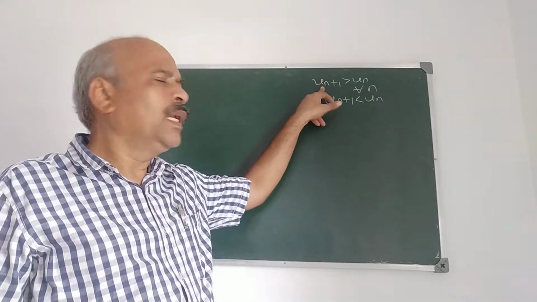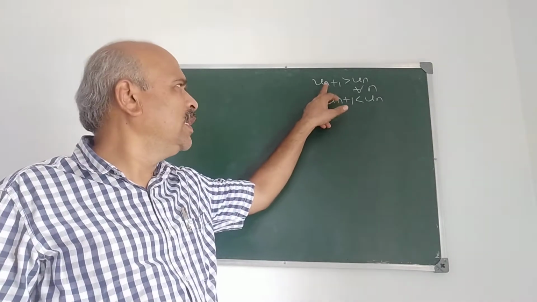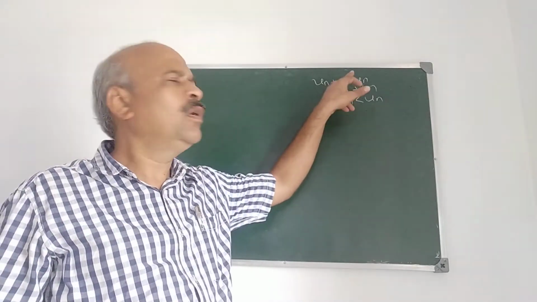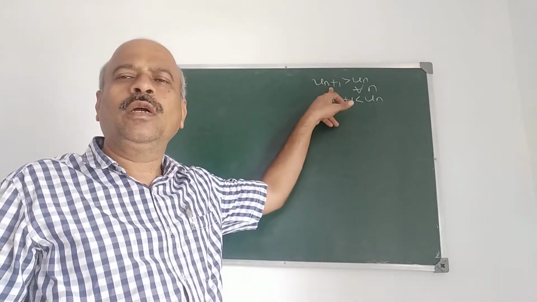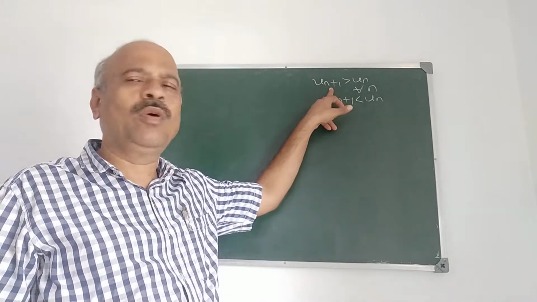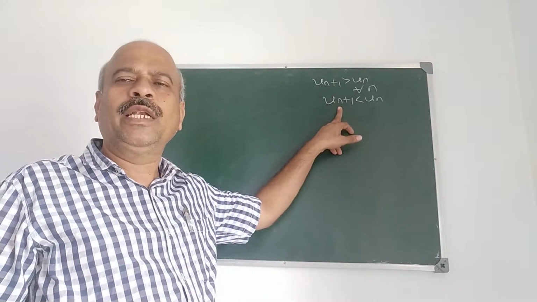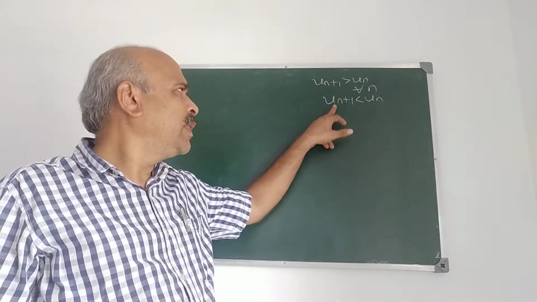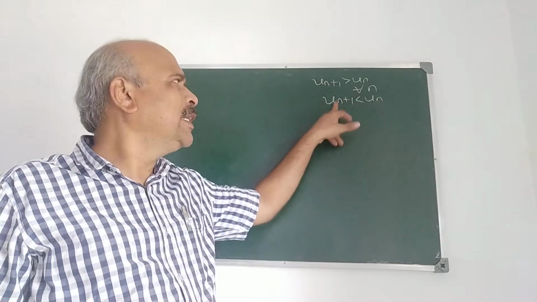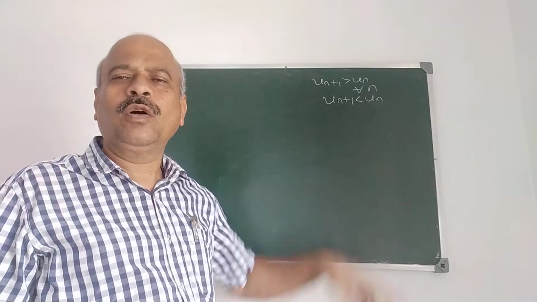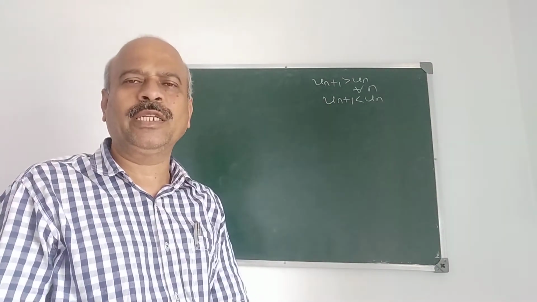And we have two important results on this. First one: if a sequence is monotonically increasing and bounded above, then it converges to its least upper bound. Similarly, if the sequence is monotonically decreasing and bounded below, then it converges to its greatest lower bound. And we have solved some problems also on that.